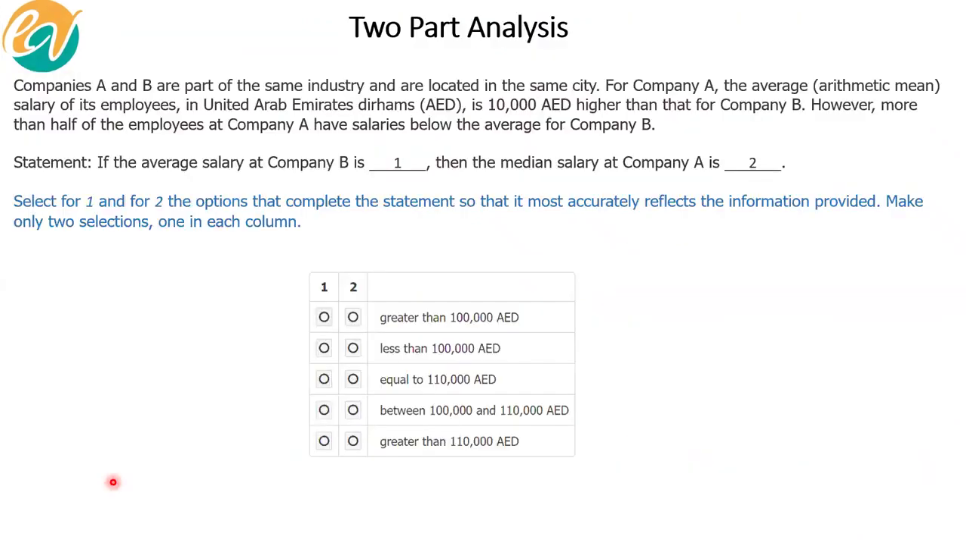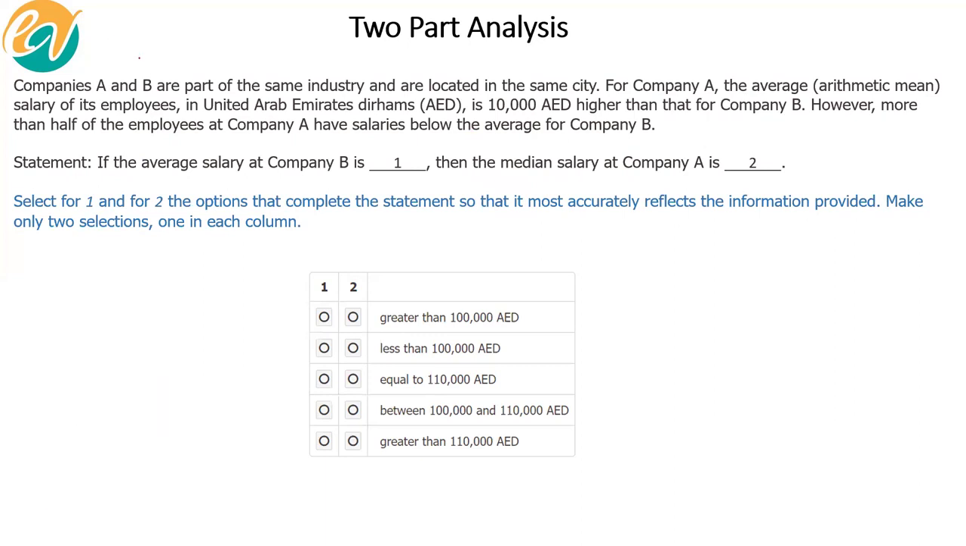Very interesting question. A and B are part of the same industry and are located in the same city. For company A, the average salary of its employees in dirhams. Okay, let's write the information that we already have.